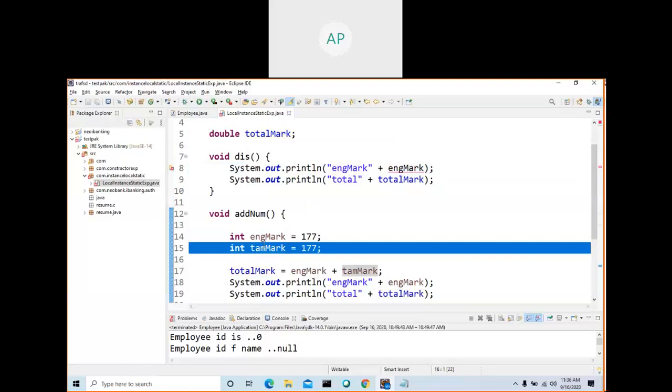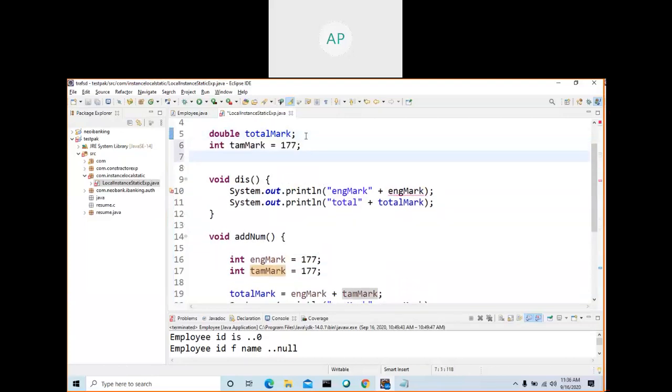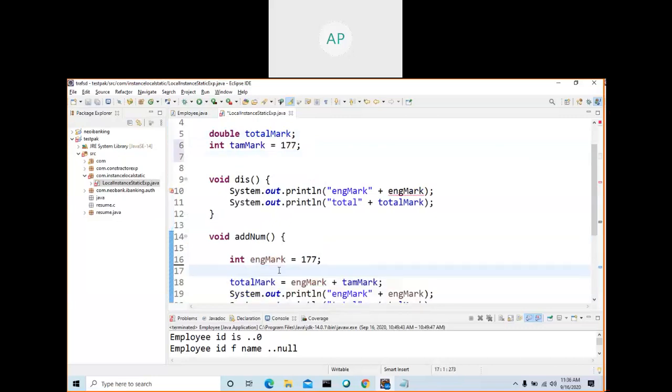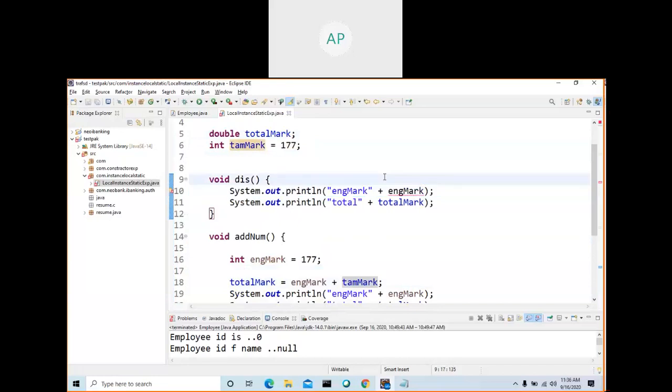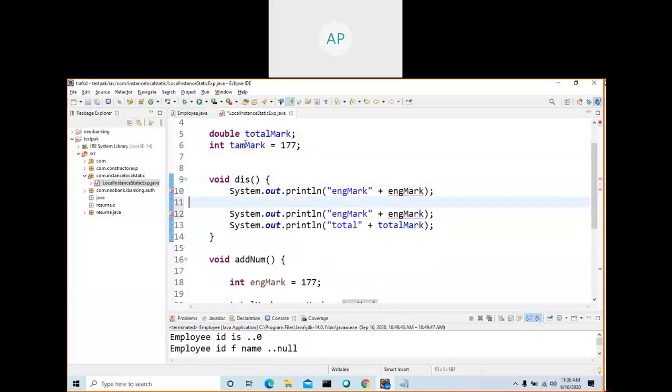If you copy and paste here, control Tamil mark, control C, control V, remove this one. See here, we are using it here and we can use it here also.